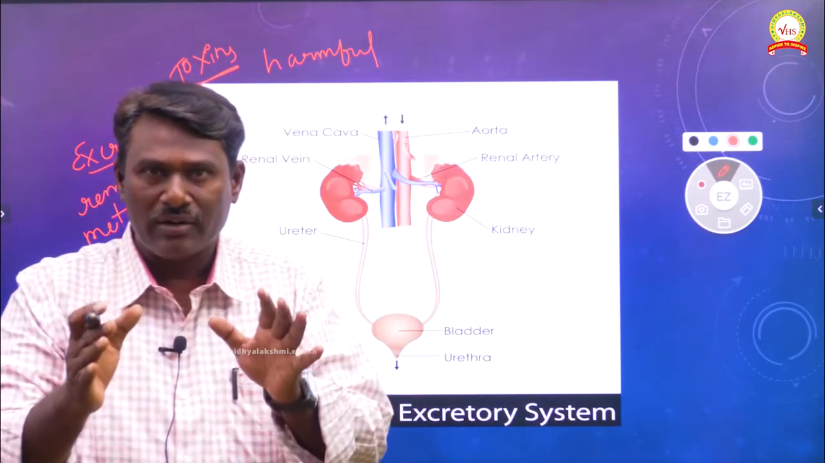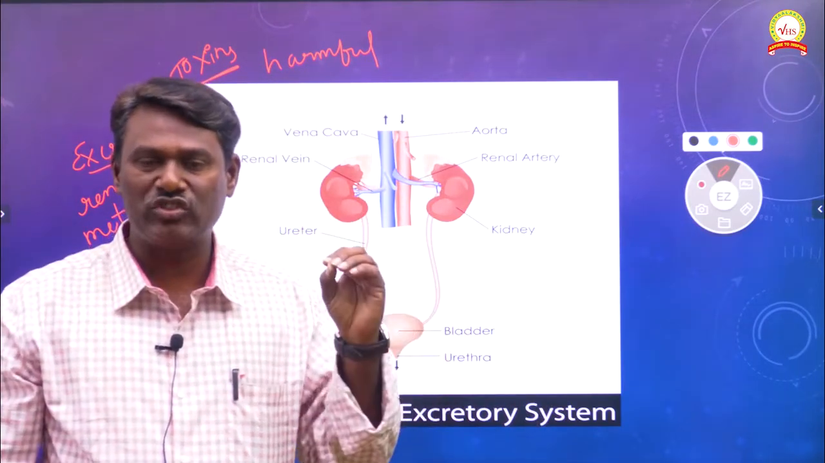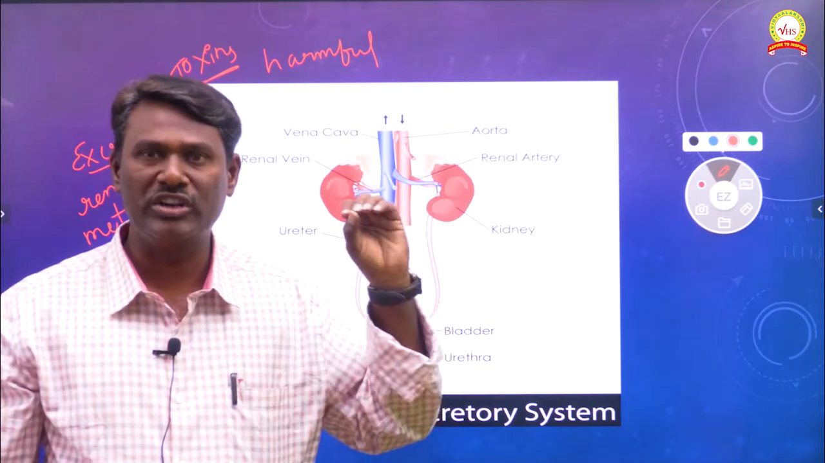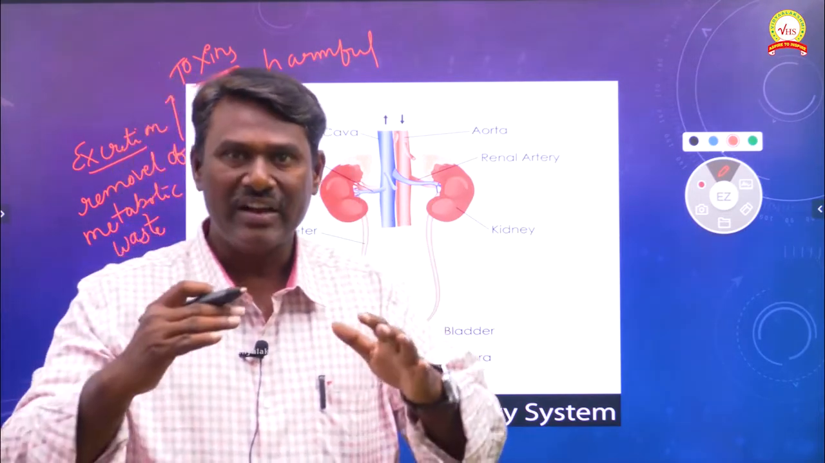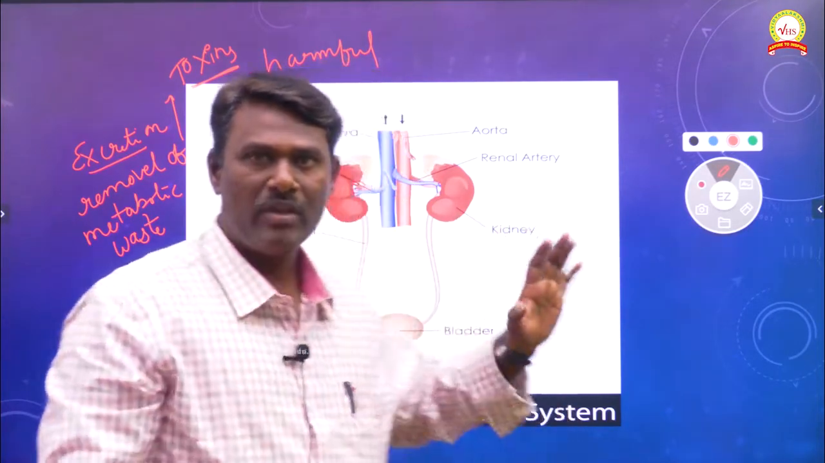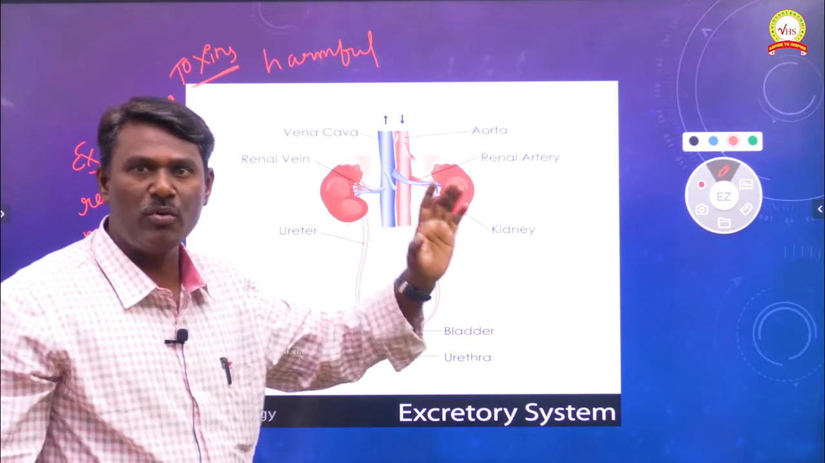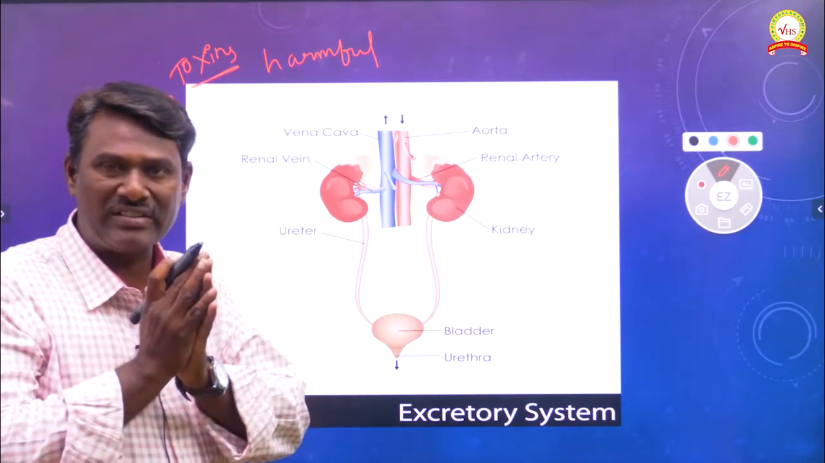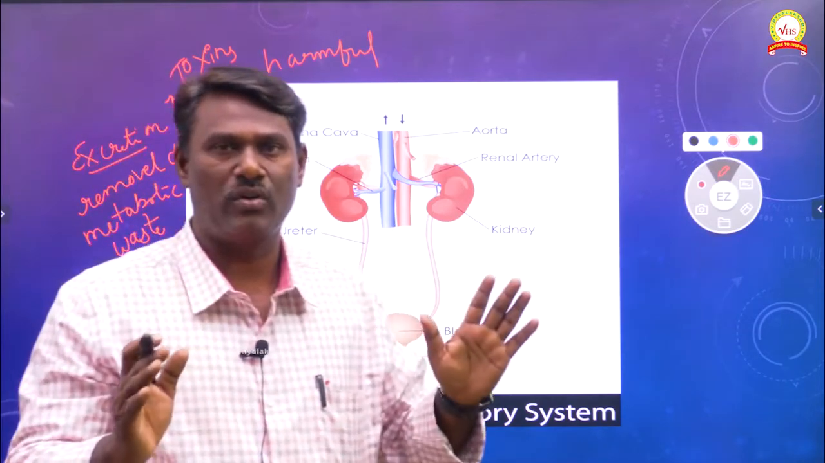Because of these toxins, we may get lots of other complications. That's why the metabolic waste which is formed in our body has to be discharged to outside. This removal of waste materials to outside is done by a special system called the human excretory system. That is the use of the human excretory system in our body.